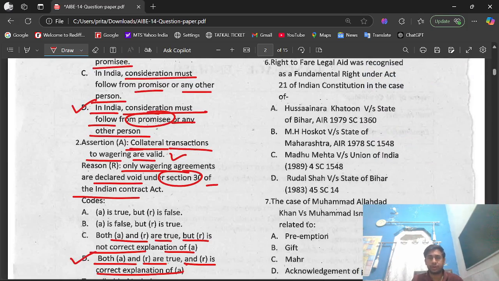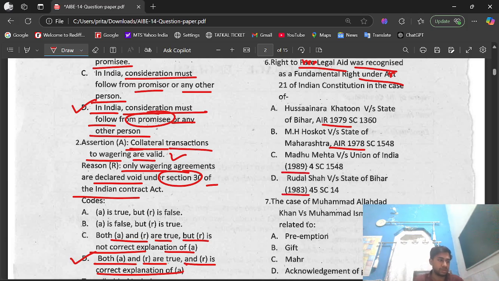Question number 6. Right to free legal aid was recognized as a fundamental right under Article 21 of the Indian Constitution in the case of: option A, Hussainara Khatoon versus State of Bihar, AIR 1979 Supreme Court; option B, MH Hoskot versus State of Maharashtra, AIR 1978; option C, Madhu Mehta versus Union of India, 1989; option D, Raghubir Singh versus State of Bihar, 1983.